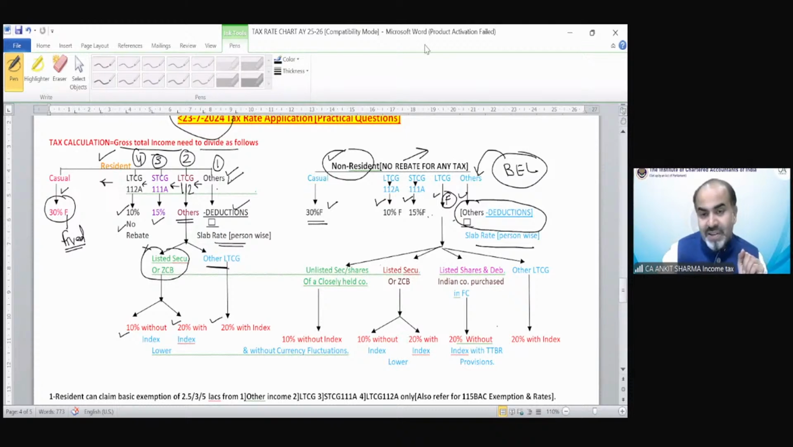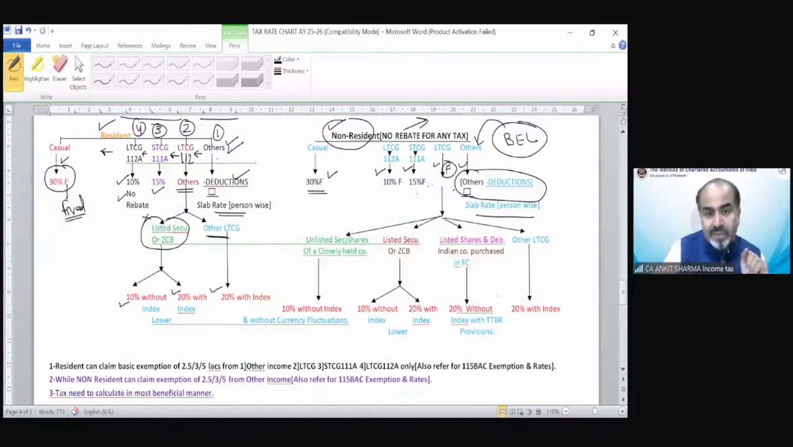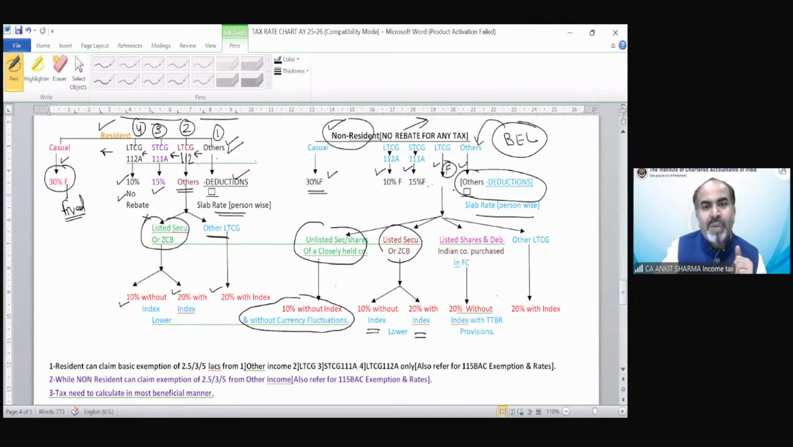Again, if you are a non-resident, as per the diagram, the capital gain would be so complicated. The long-term capital gain could be an unlisted security, a share of a closely held company. 10% without index and without fluctuations needs to be taxable. If these are listed securities or zero coupon bonds, then the same benefit would be here, 10% without index, 20% with index. In my opinion, this would not be an examination question. This will also not be an examination question.